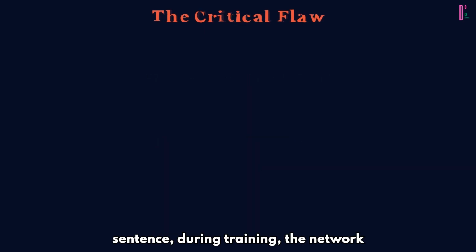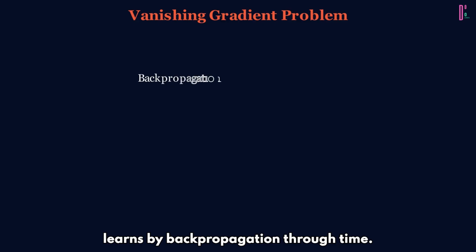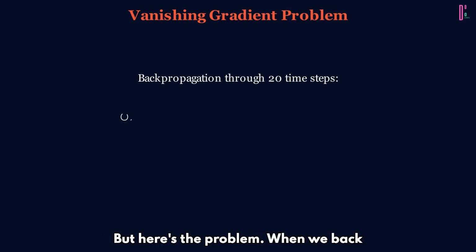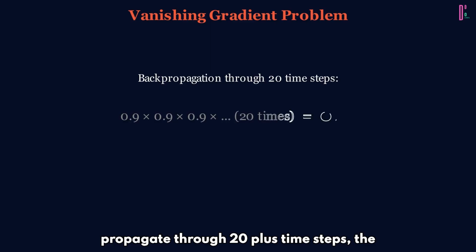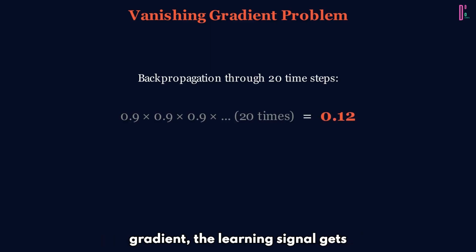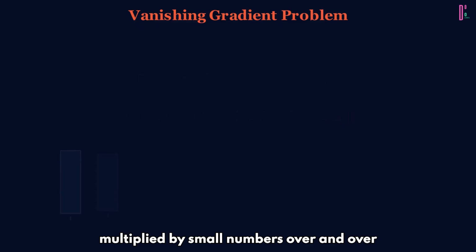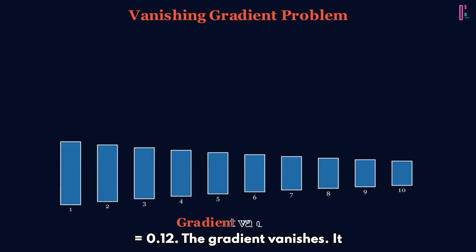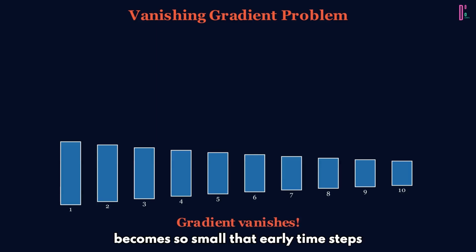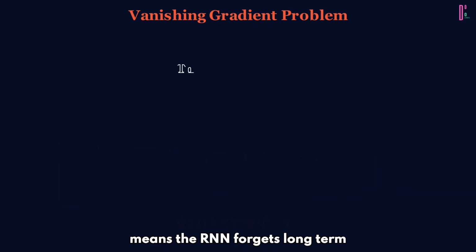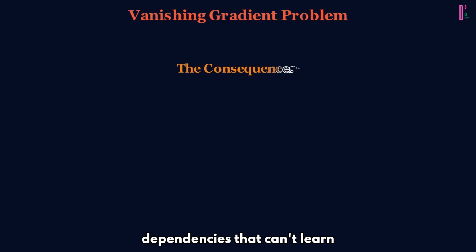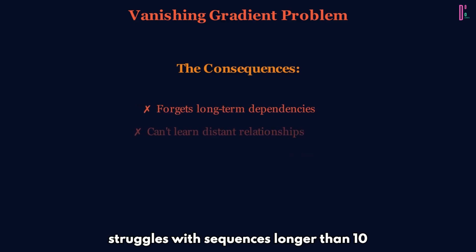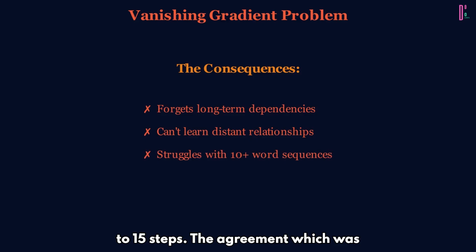During training, the network learns by backpropagation through time. But here's the problem. When we backpropagate through 20 plus time steps, the gradient, the learning signal, gets multiplied by small numbers over and over again. 0.9 times 0.9 times 0.9, 20 times equals 0.12. The gradient vanishes. It becomes so small that early time steps barely get any learning signal. This means the RNN forgets long-term dependencies and can't learn relationships between distant words. It struggles with sequences longer than 10 to 15 steps. The agreement, which was signed years ago, is... RNN: what agreement?